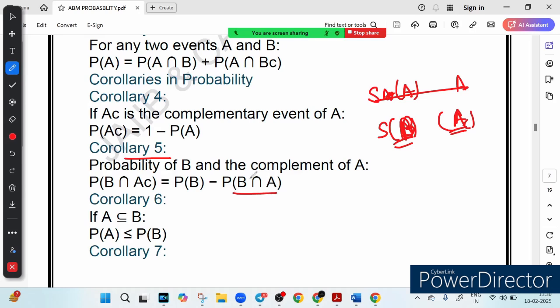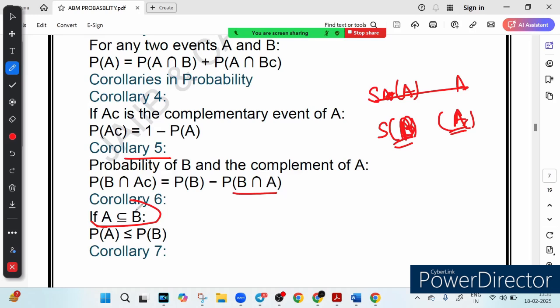Then we have, if A is a part of B, A is always less probable. Suppose A is a smaller event. So when I say A is a part of B, right? A is a smaller event inside B, then its probability is always less than or equal to that of B. That is what is denoted. For example, A is a customer having both a saving and fixed deposit. B is a customer having at least one of them.